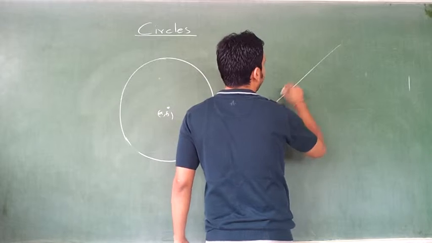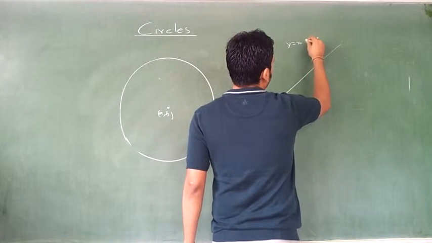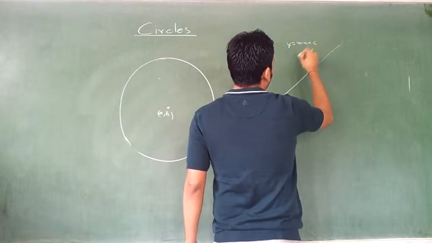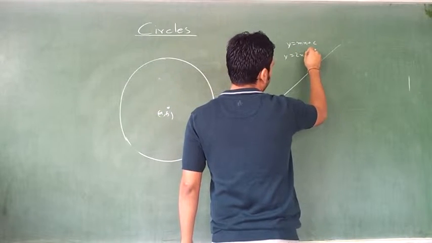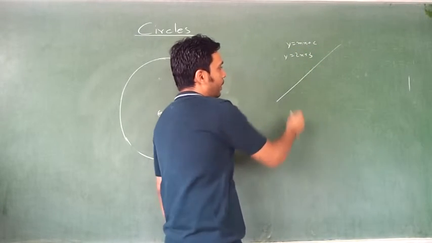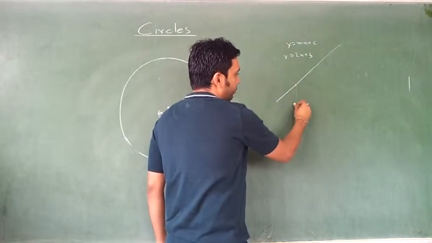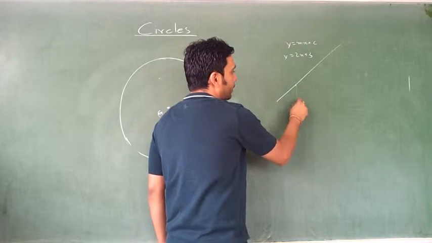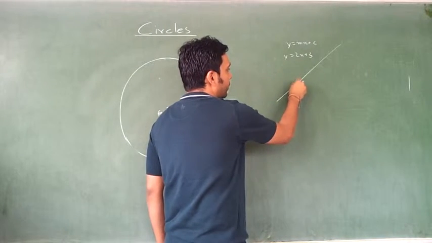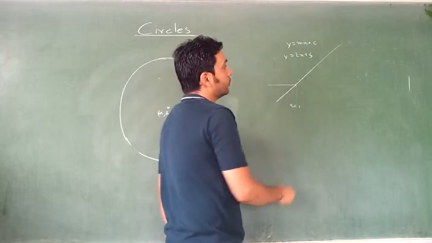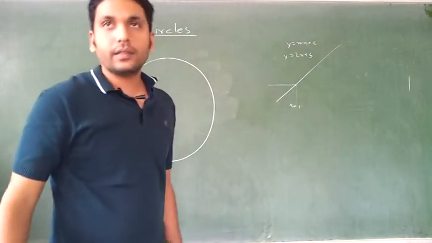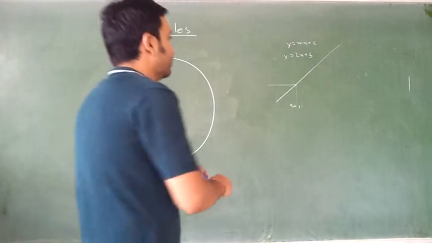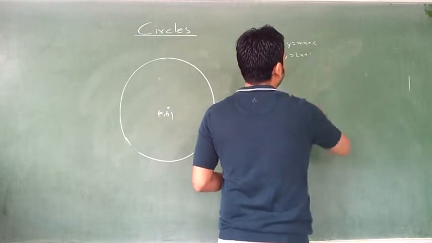If there is a straight line, y is equal to mx plus c. I write y is equal to 2x plus 3. So if I take x as 1, then this y should be equal to 5. Right? Get the point?